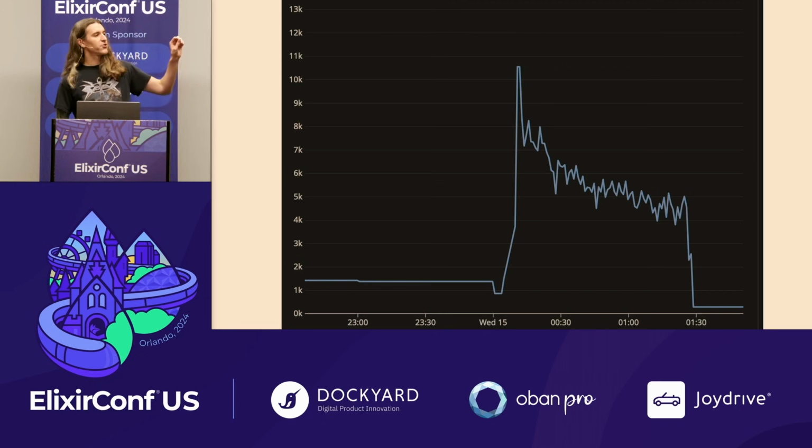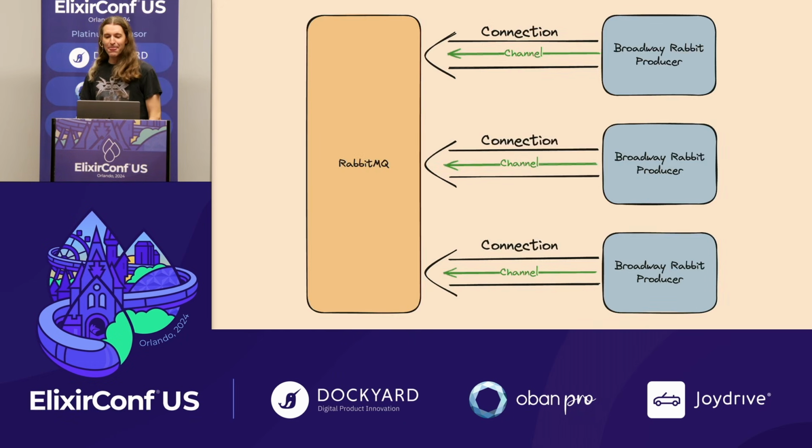So this here is a chart of our connections to Rabbit. Can you guess when the button was clicked? We were seeing a one-to-one relationship between connections and channels on Rabbit, and it turns out this is the default behavior of the Broadway RabbitMQ producer.